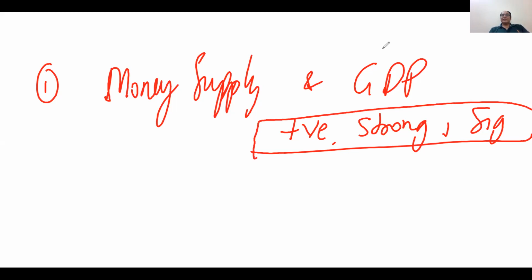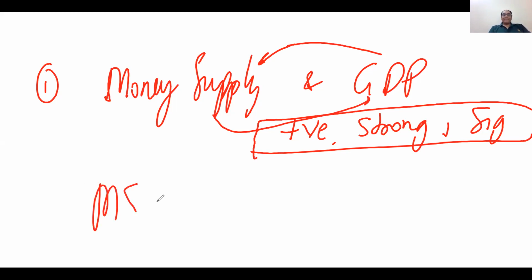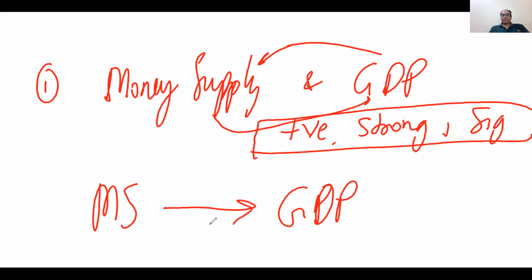Can I say GDP is causing money supply or money supply is causing GDP? Ideally, any economics teacher here in the group can tell you that an increase in money supply may increase the GDP of the country, right? So this is the direction of the causation. Because the causation is there, the correlation is meaningful. Otherwise, there is no use of the correlation.